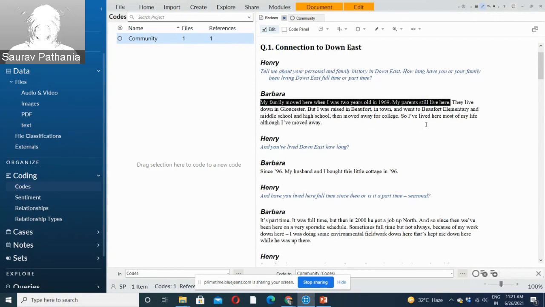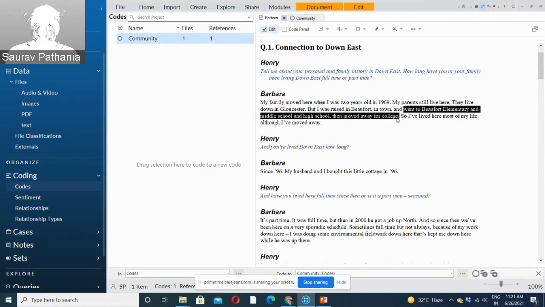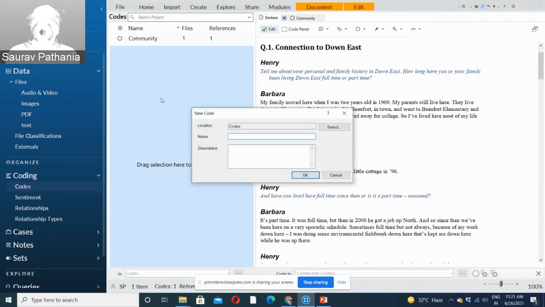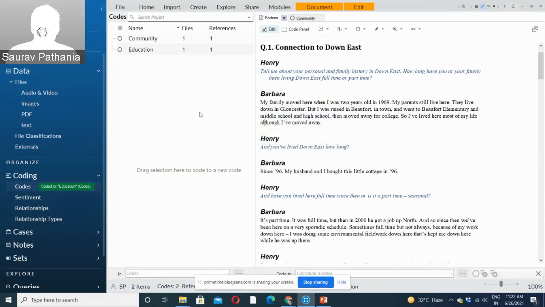Now again, you go to the interview and you see something relevant to, say, her education, that she studied in Beaufort Elementary and Middle School and moved away for college. You want to code this part of the interview under a new code or theme. What you do is you can right click and create a top level code, or the other way around is you can drag and drop to the blank space under codes, and NVivo understands it's a new code you want to create because you have dropped it at the blank space, and you name it education.